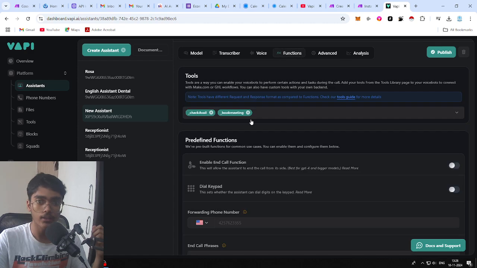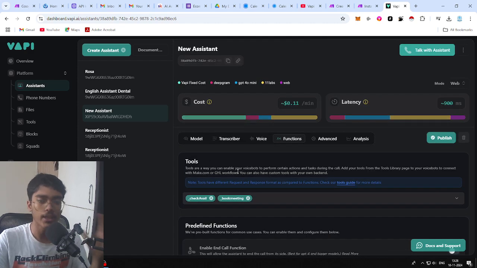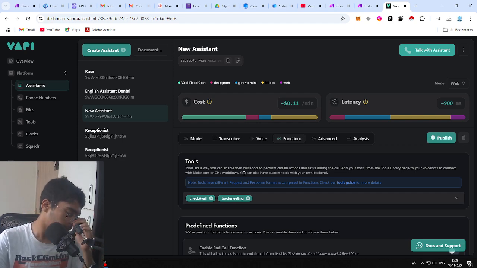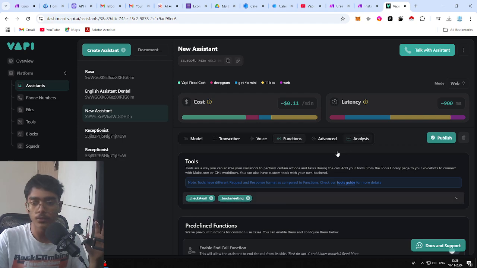In the functions, you add the tool. And yeah, for the check avail function, you add a property called time. That time property would be used to ensure that the user provided time is available or not. Then we have book meeting tool. It should contain name, email, phone number, and date and time of the appointment. That's all. So yeah, that's how we create these two tools in advance.